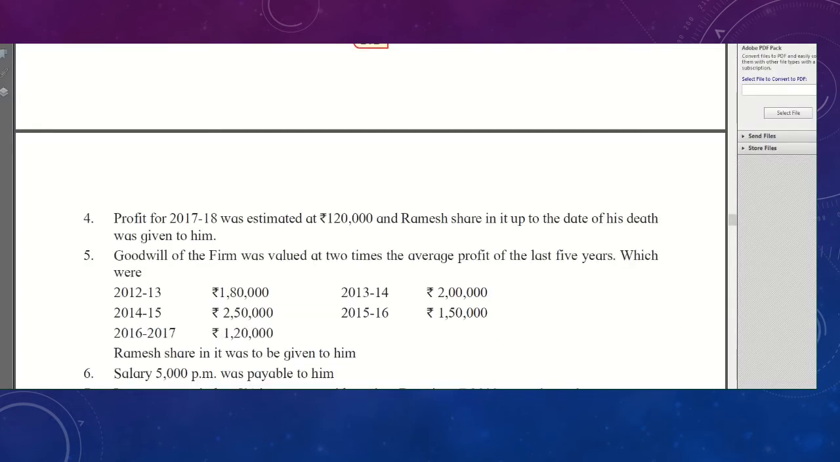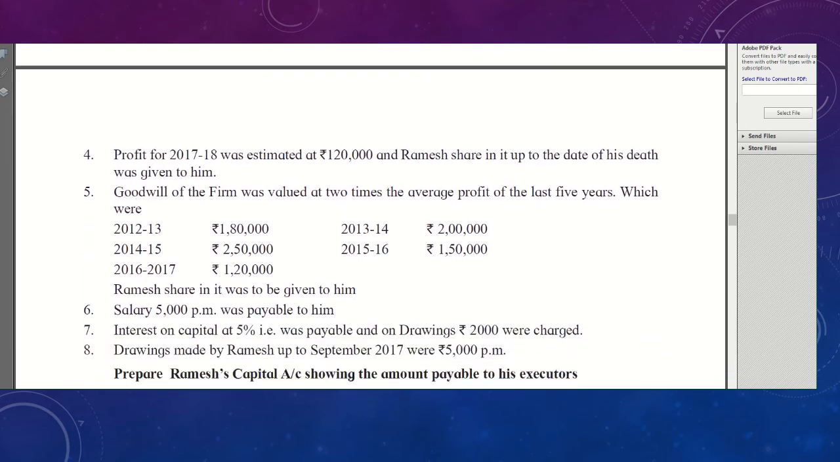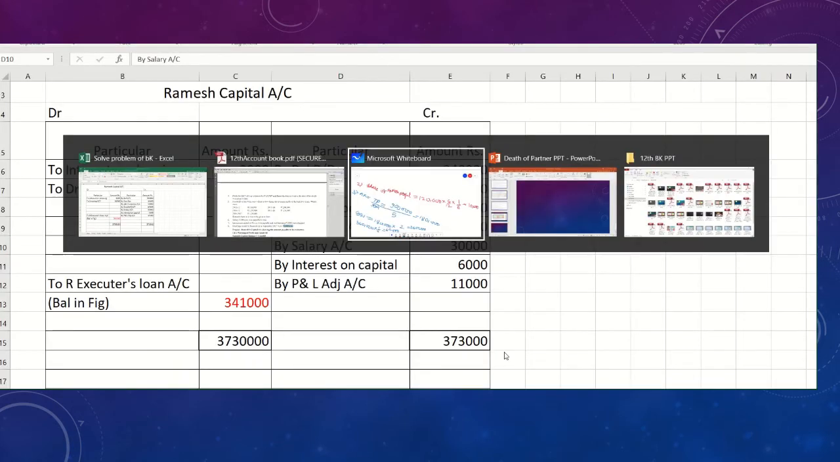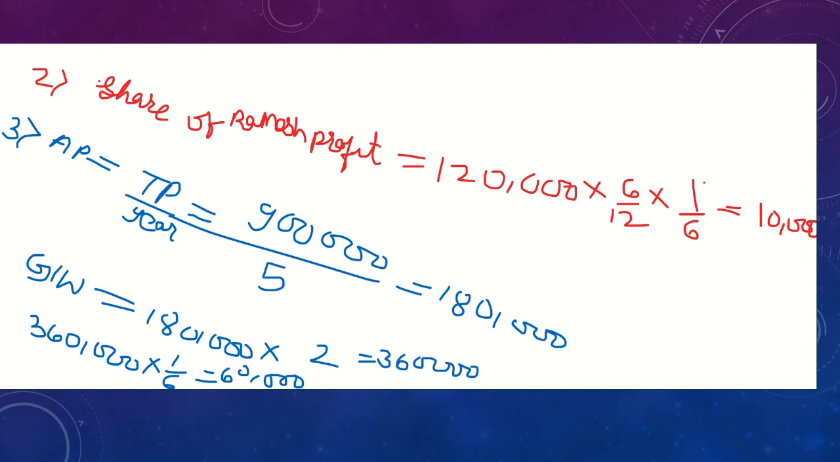After that, students, interest on capital. What is the capital amount of Ramesh? 2,40,000. So 5% will be paid to him, and interest on his drawings was charged at 2,000, and the drawing which was taken by Ramesh up to September was 5,000 per month. 5,000 per month means it is 30,000 for 6 months. So what do we have to do? We have to do the working note, students. So your working note number 4 will be like this.